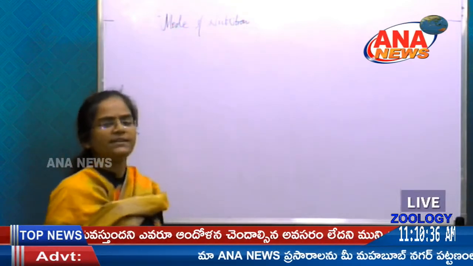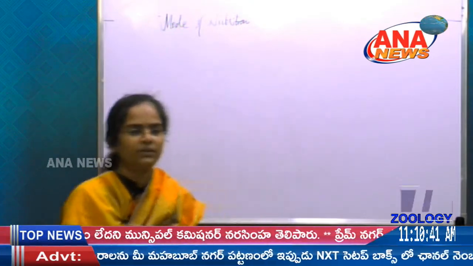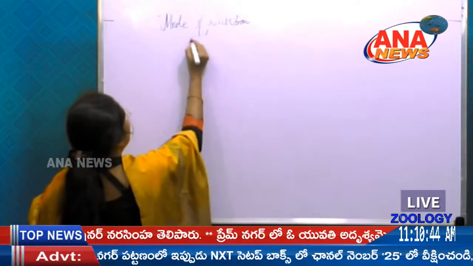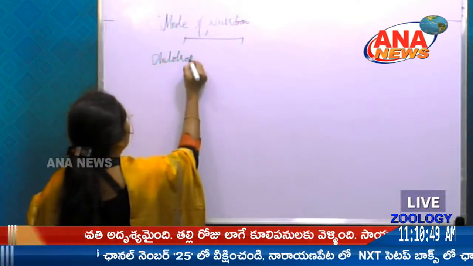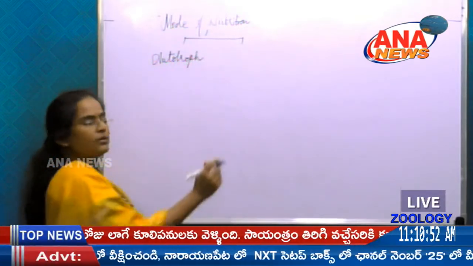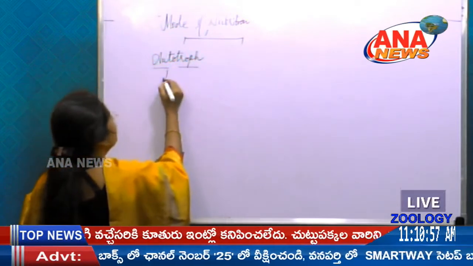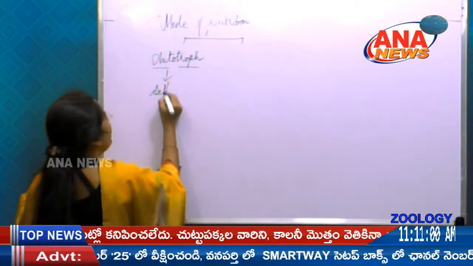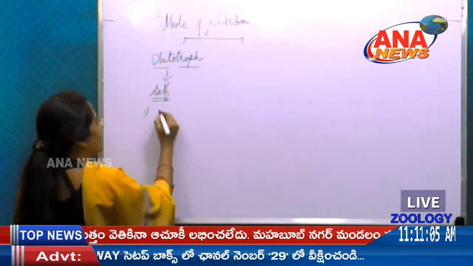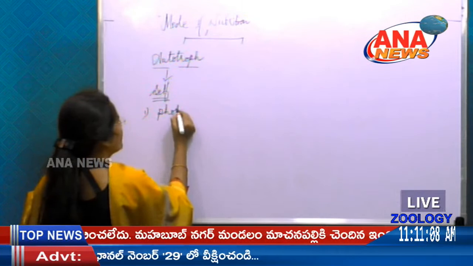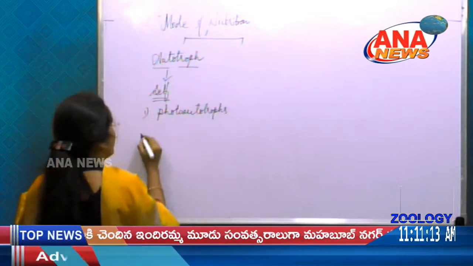Mode of nutrition is nothing but how they prepare their food or how they obtain their food. First of all, we can classify them into two types. One is autotrophs, which is the preparation of food by themselves. We can classify this into two types. One is photoautotrophs and one more.